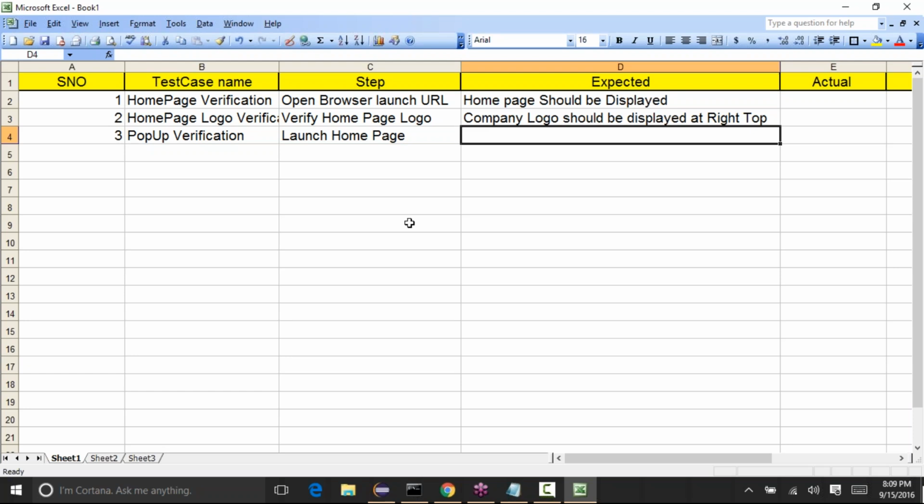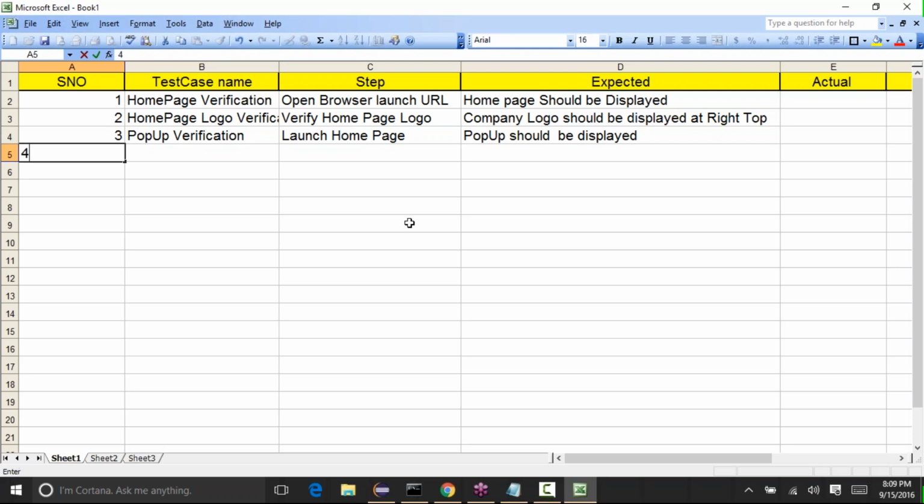Okay, and our verification is pop-up should be displayed, something like this. Pop-up should be displayed. Then the next test case can be same thing, pop-up verification. Okay, on pop-up,